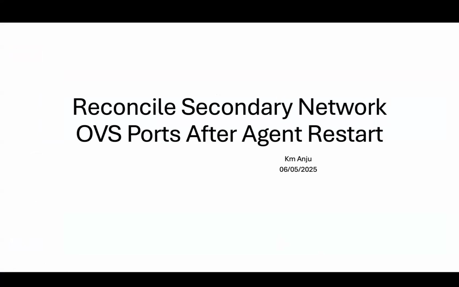So, hello everyone. Today, I'm going to share an issue I worked on in the Antrea secondary network feature. It's mostly related to the reconcile function in the secondary controller logic. The reconcile function plays a key role in keeping the secondary interface states in sync, especially in case of agent restart and in other cases. Let's take a look at the issue and let's fix it.